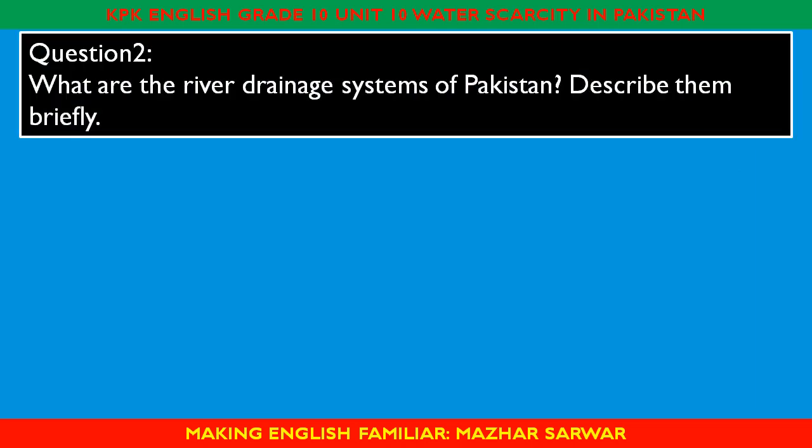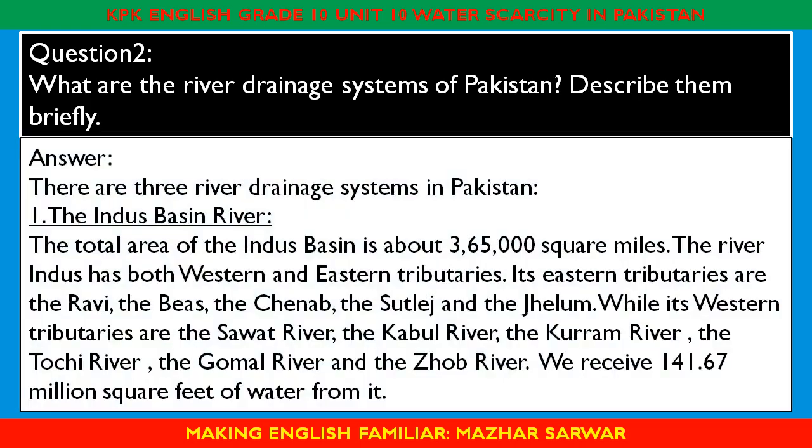Question 2. What are the river drainage systems of Pakistan? Describe them briefly. Answer. There are three river drainage systems in Pakistan. The Indus Basin River. The total area of the Indus Basin is about 365,000 square miles.